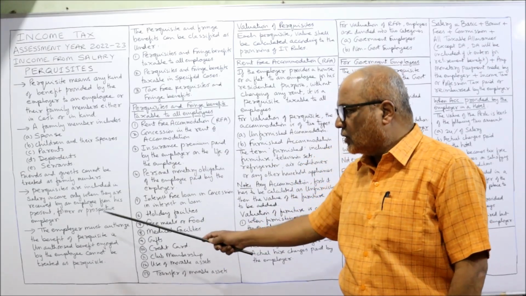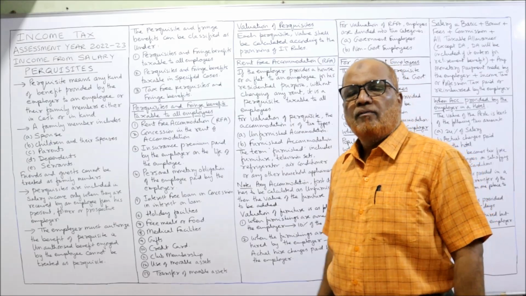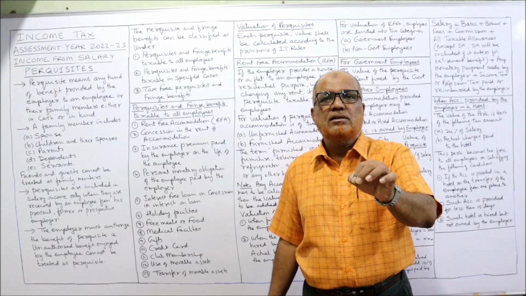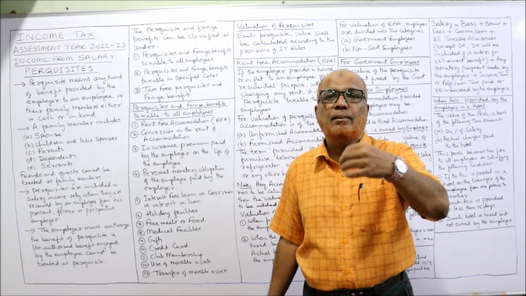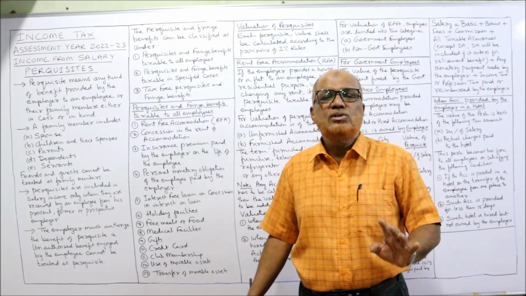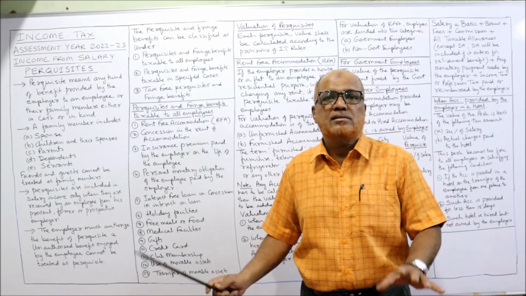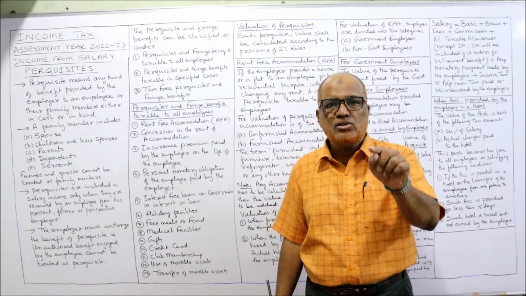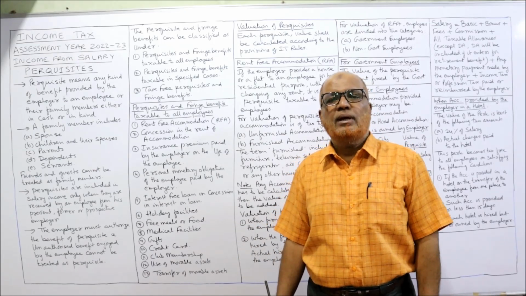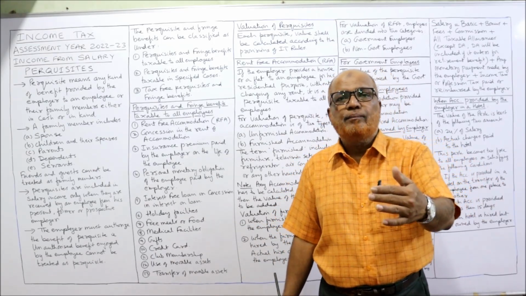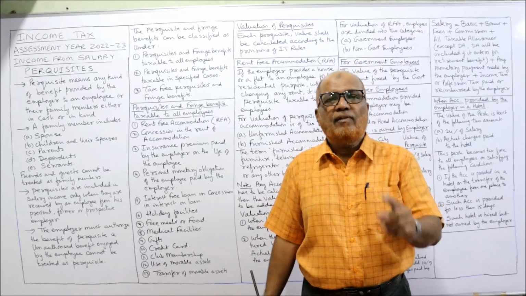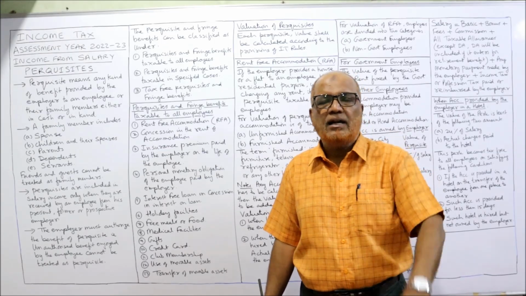The employer must authorize the benefit of the perquisite. One more condition the Income Tax Act says: the perquisite should be authorized, should be given by the employer. If unauthorizedly the employee is using the benefit, it is not taxable in the hands of the employee. For example, a car is not provided by the employer to the employee, but unauthorizedly the car is being used by the employee without permission. Then the value of the perquisite will not be added in income from salary.